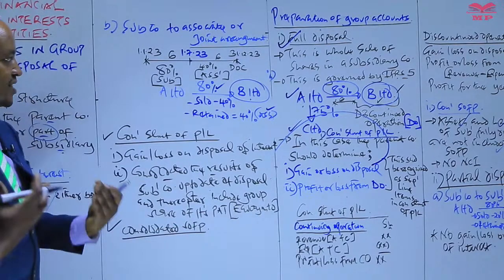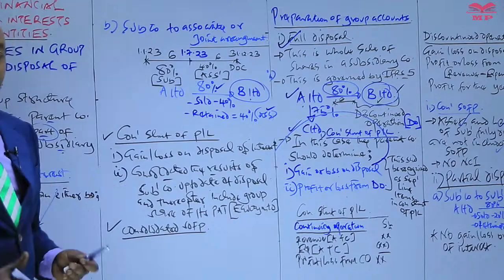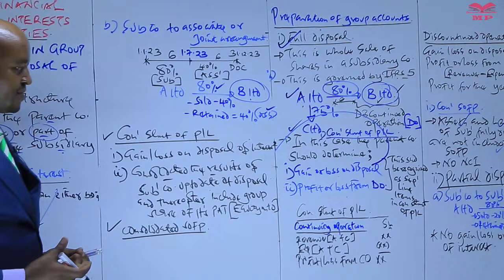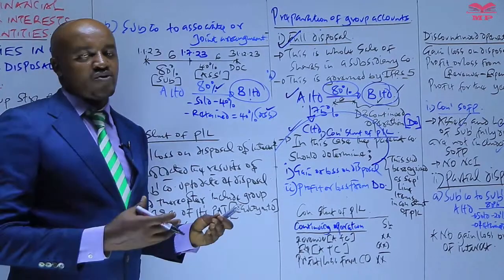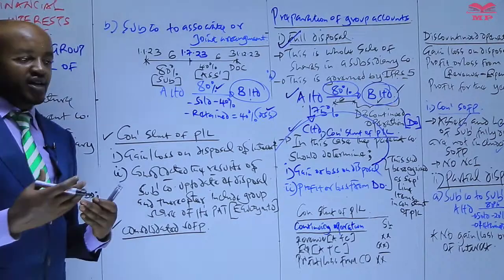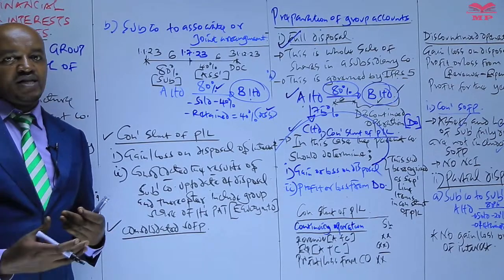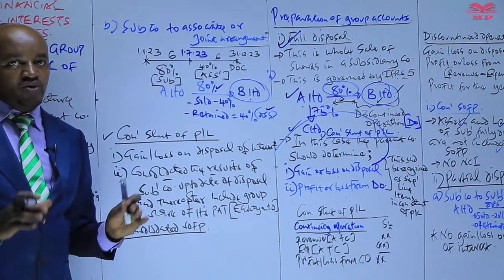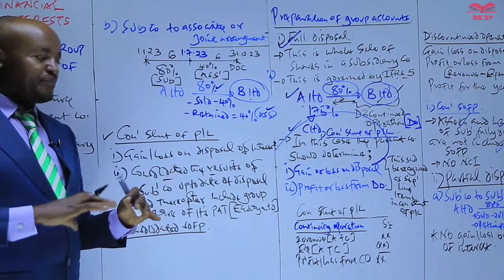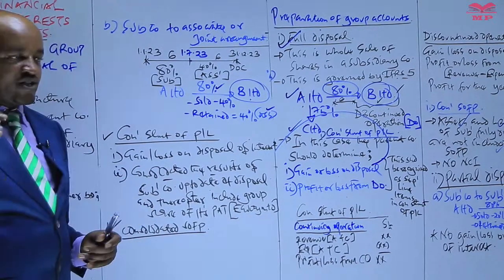At the end of the year, the investee company, B, will be an associate, and therefore, in accordance with the equity method, what we include in the consolidated statement of financial position as far as the associate is concerned is something called the investment in associate. We don't combine the assets and liabilities of the associate with those of the parent in preparing the consolidated statement of financial position.